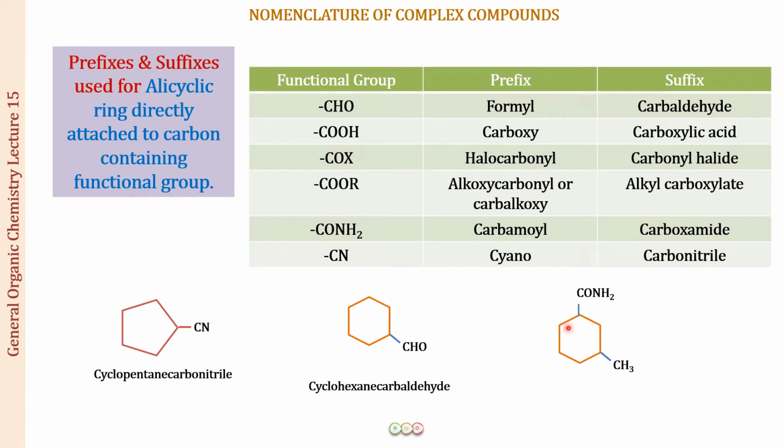So this is what, again a 6-membered ring, CONH2 and a CH3. A CH3 is always going to be treated as a substituent. This is going to be the functional group and this is directly attached to the ring. So what is going to be the suffix that you are going to use? Carboxamide. All right, so what is going to be the name? It is going to be 3-methylcyclohexane-1-carboxamide. Okay, I hope this is clear.